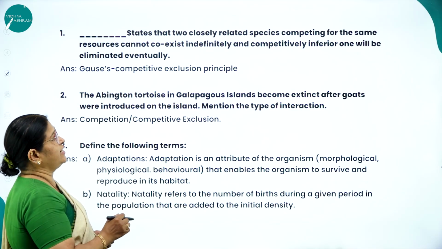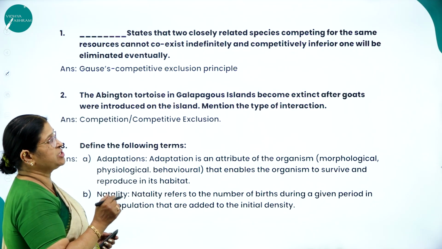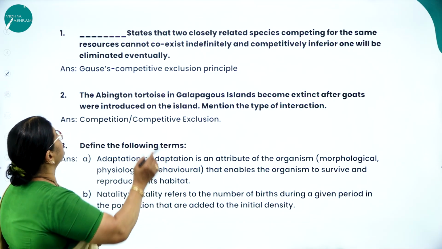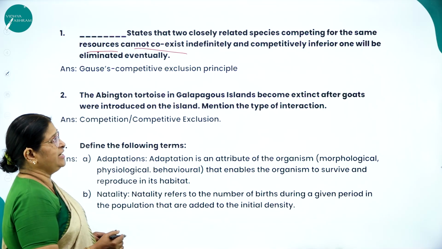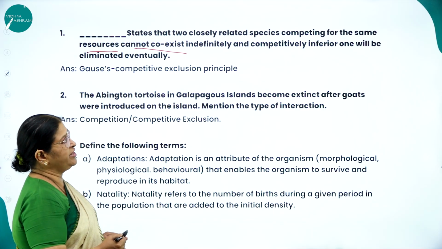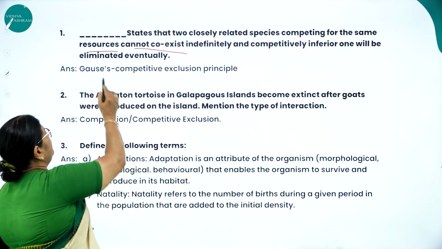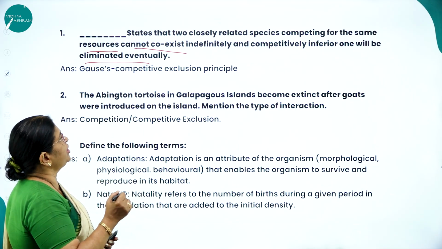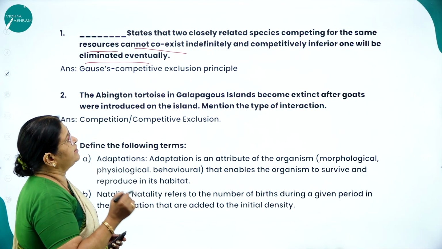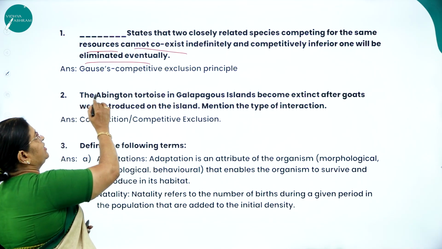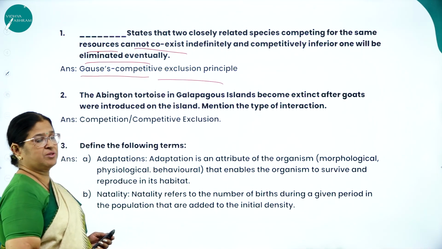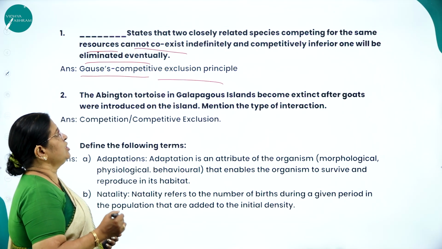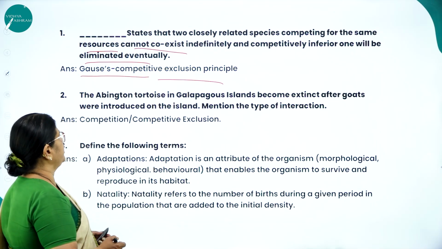Dash states that 2 closely related species competing for the same resources cannot coexist indefinitely, and the competitively inferior one will be eliminated eventually. So what do you call that particular relationship? It is called Gause's competitive exclusion principle.